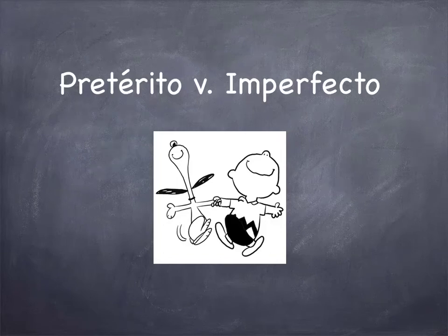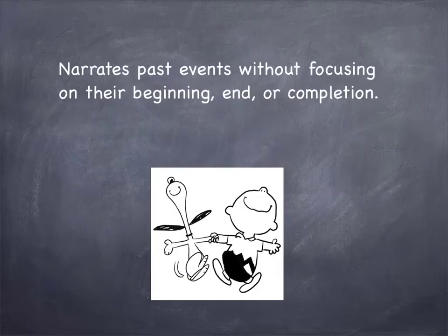Today we're going to talk about the past tense, specifically the difference between the preterite and the imperfect. Both tenses are used to talk about past events. The difference is that the imperfect narrates past events without focusing on their beginning, end, or completion.